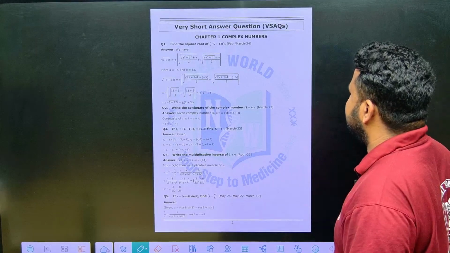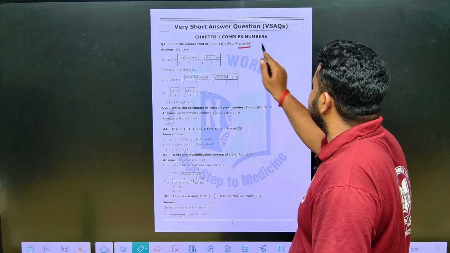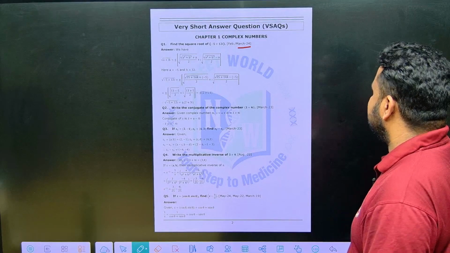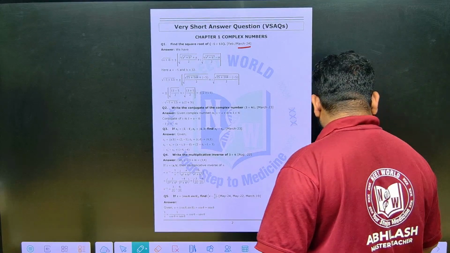This is the first question that was asked in March 2024. They are asking: find the square root of minus 5 plus 12i. What are they asking? Find the square root of minus 5 plus 12i.